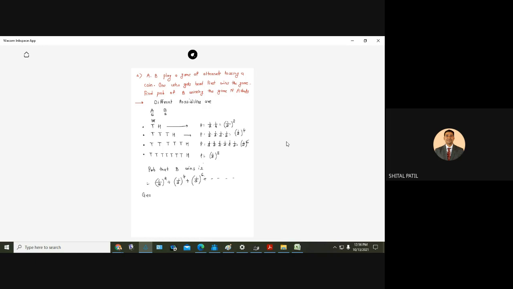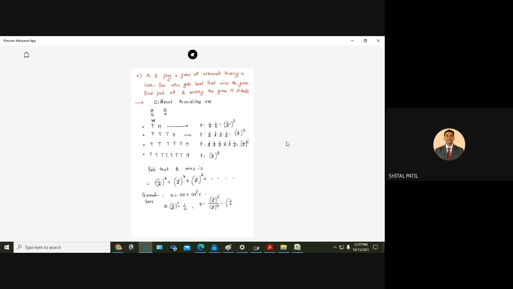This is a geometric series, like this: AR, AR square, and so on. What is A here? 1 upon 2 square, that is 1 upon 4. And what is R? Difference between any two. 1 upon 2 raised to 6 divided by 1 upon previous number, 1 upon 2 raised to 4.